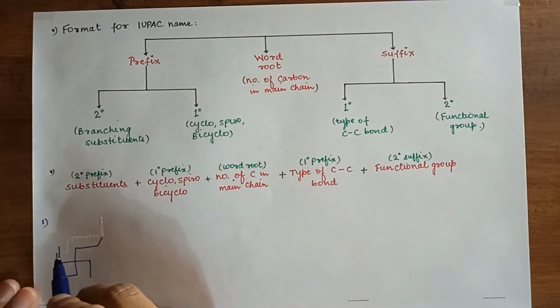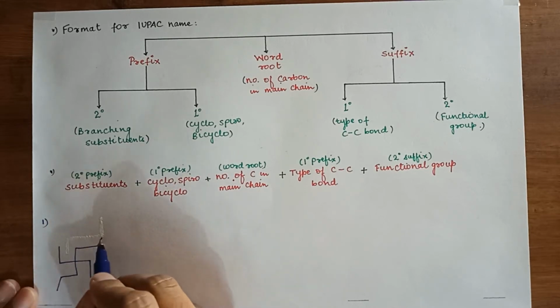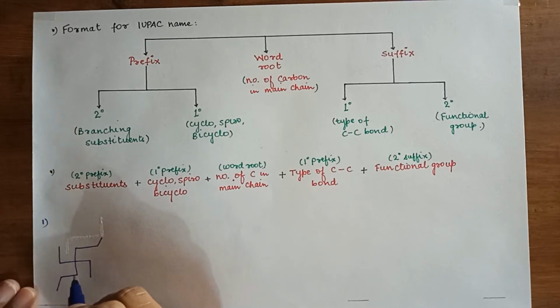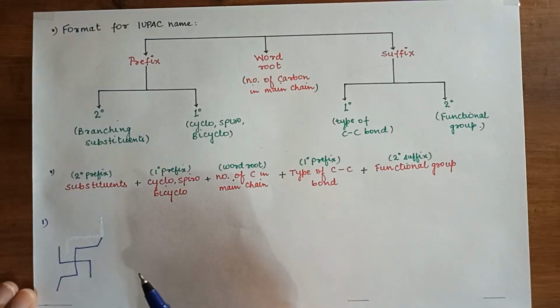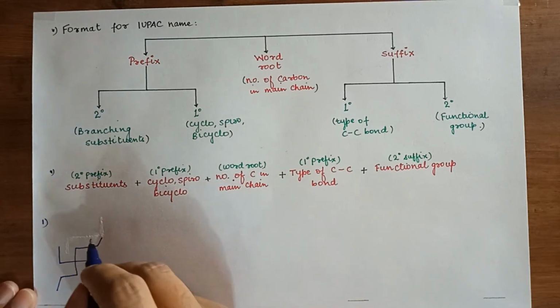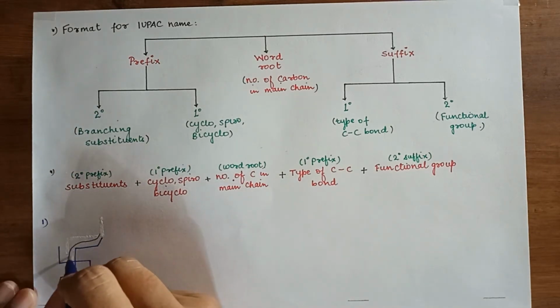Let us count the number of carbon atoms. 1 2 3 4 5. 1 2 3 4 5 6. 1 2 3 4 5 6. 1 2 3 4 5 6 7. So the chain with 7 carbon is my longest chain. You can show it in this way.